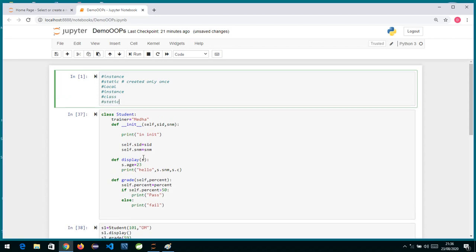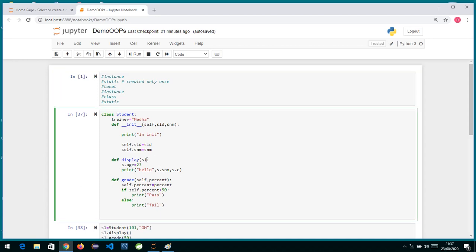An instance method is written to access the instance variables, modify them and update them. Inside it, the first argument will be the object reference, which is passed implicitly by the Python interpreter, so we need not specify it.